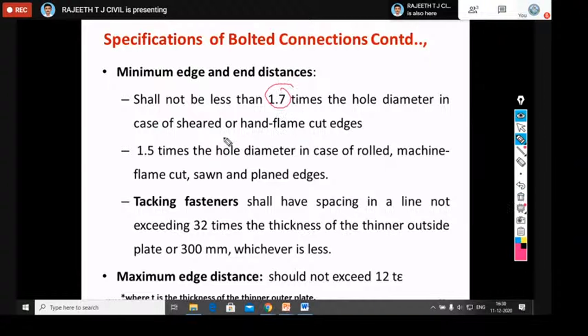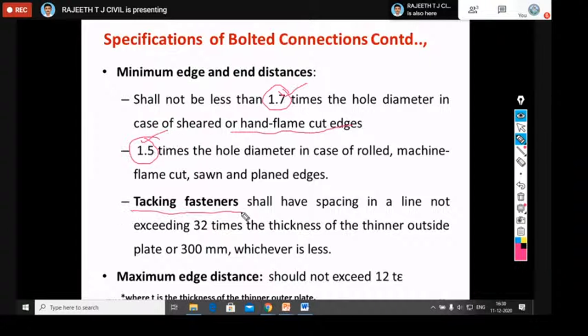If you observe here, 1.7 for sheared or hand flame cut edges, and the minimum edge distance will be 1.5 times for machine flame cut or plain edges. So this is 1.5 times and 1.7 times for E minimum. You should remember these values. Sometimes if nothing is given, you can assume 1.7 or 1.5 as you wish. If they give information about how the material was cut, sheared or flame cut, based on that you can decide whether to choose 1.7 or 1.5.